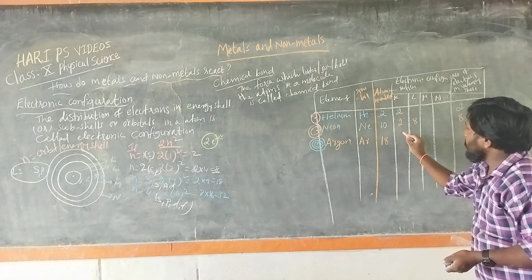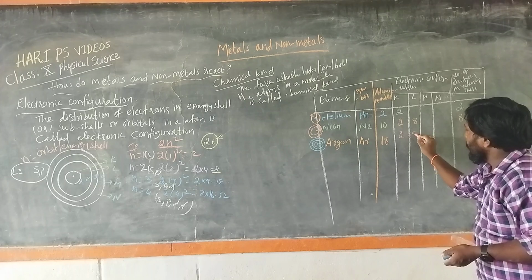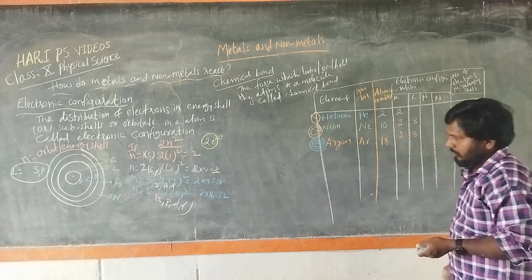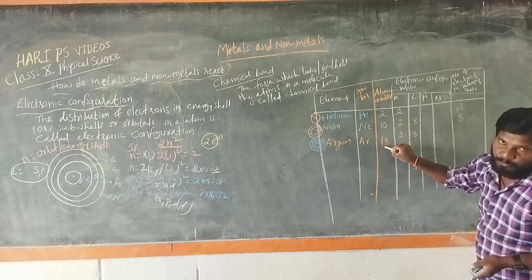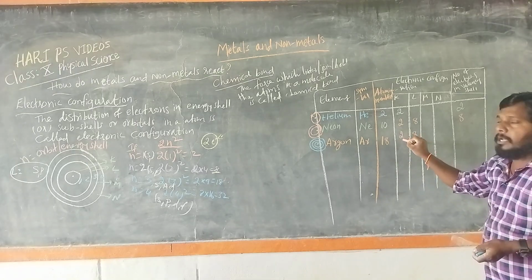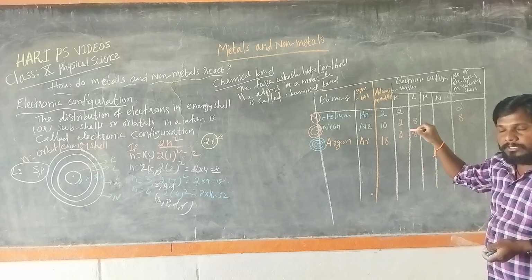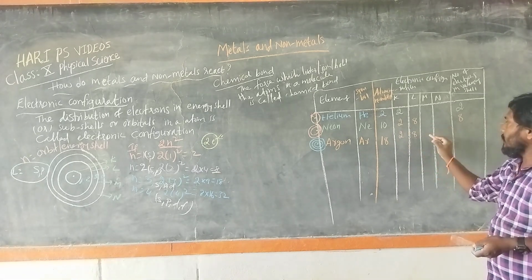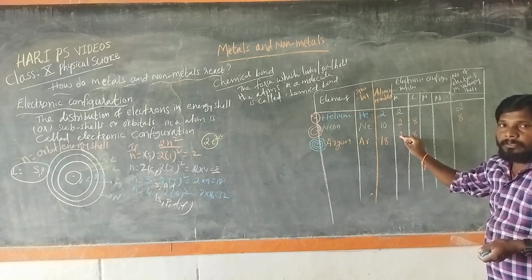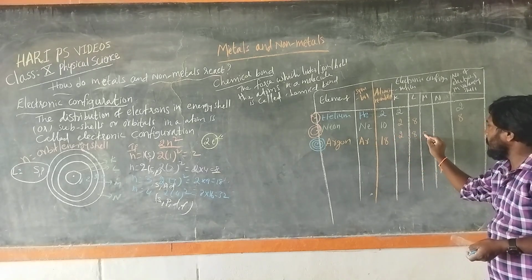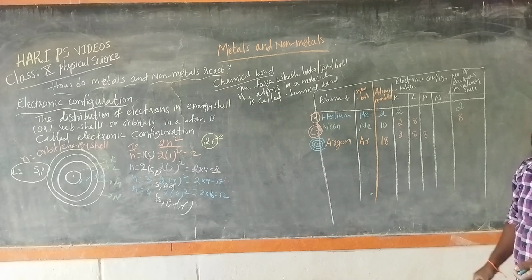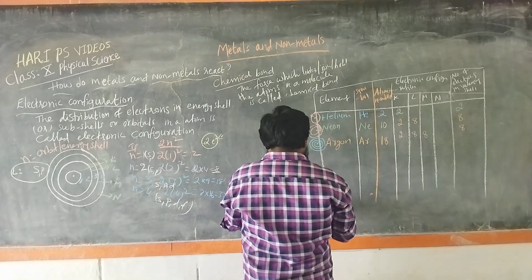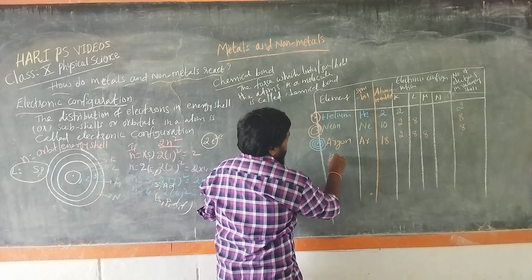The first energy level holds 2, the second holds 8, and the remaining 8 go in the third. So the M shell is the valence shell, with 8 electrons. Then next one, krypton.